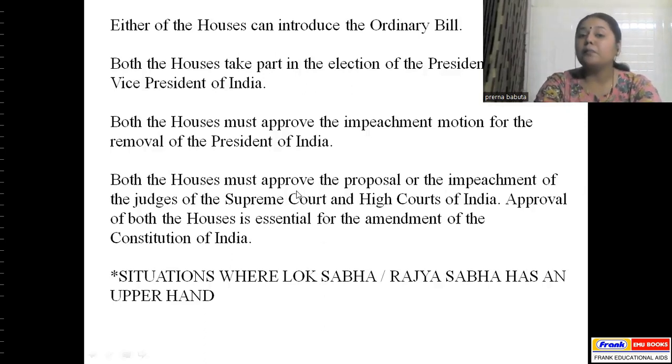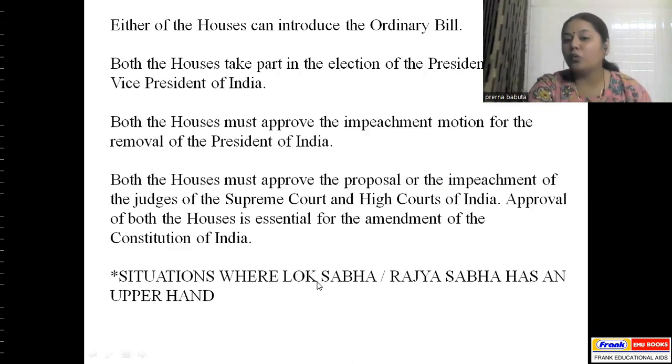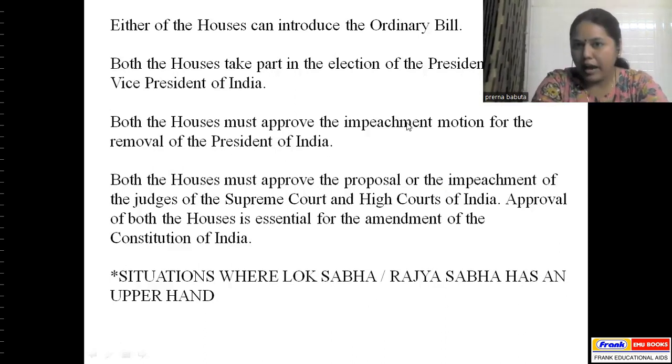And both the houses must approve the proposal or the impeachment of the judges also of the Supreme Court and High Courts of India. And approval of both the houses is essential for the amendment of the Constitution of India. This is very, very important. So if there is an impeachment process to go on, both the houses are required. And if the Constitution has to be amended, some changes have to be brought in the Constitution of India, it is important that both the houses participate. Now we're going to talk about situations where Lok Sabha or Rajya Sabha has an upper hand. Okay, so coming back to our text.